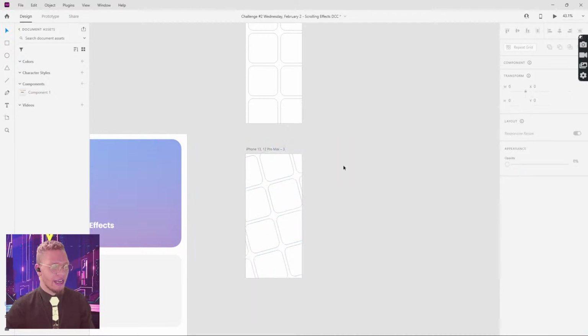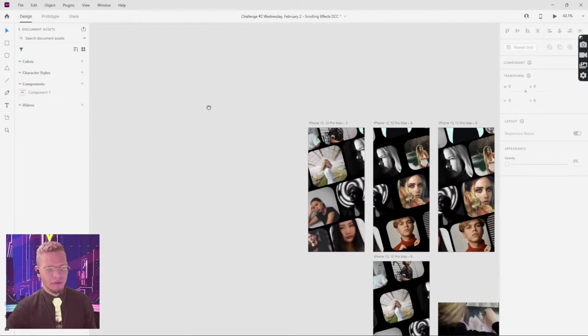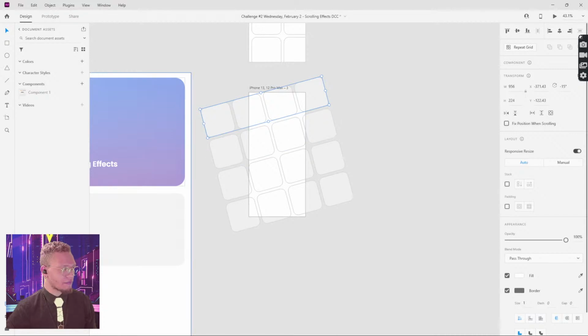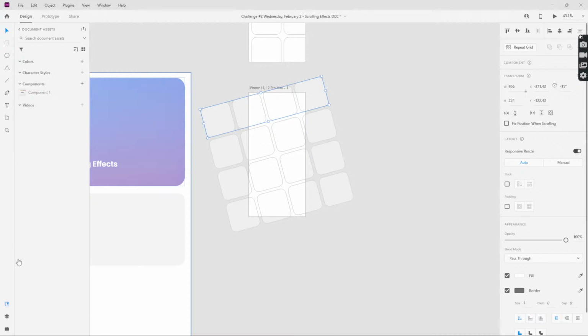There we go. And now I can duplicate this now, but before I do that, I want to do a couple of things. If you guys remember, I'm turning off my camera because I want to go to the plugin here. So I'm going to go to plugins, and if you haven't already, download User Profile or Pexels, one or the other. You'll be able to get images right out of Adobe XD.